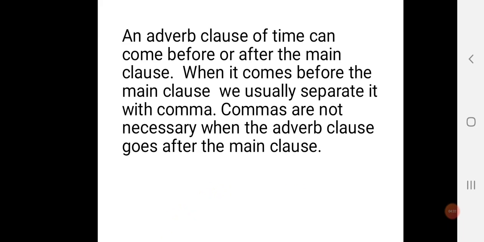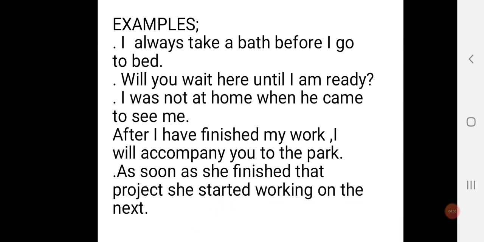So whenever you have an adverbial clause of time, it comes before or after the main clause. When it comes before the main clause, it is usually separated with a comma. But when it comes after the main clause, you don't need to use a comma. So now look at some examples.